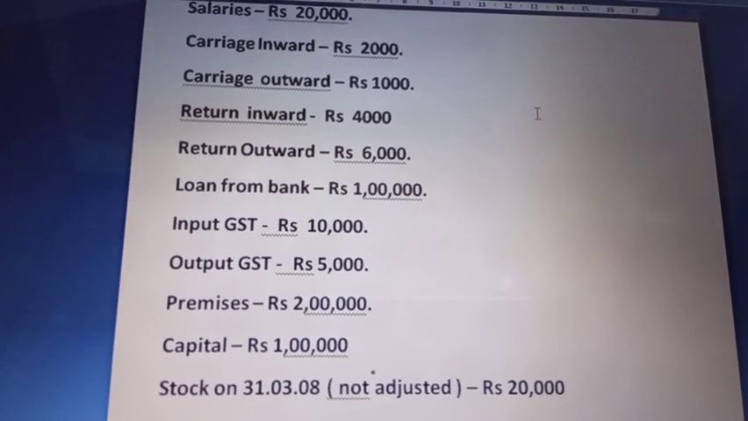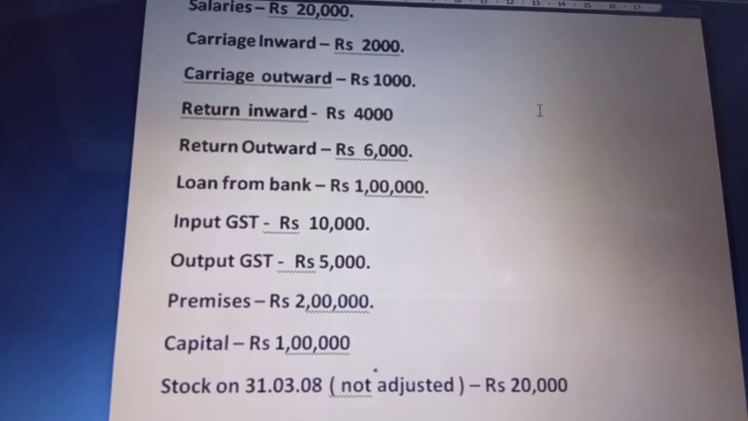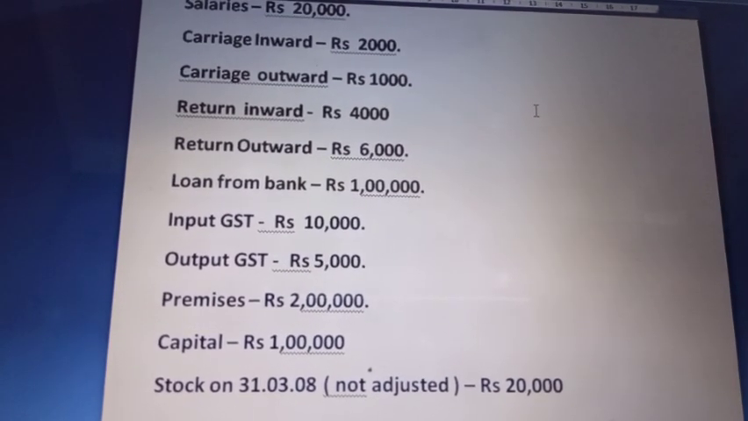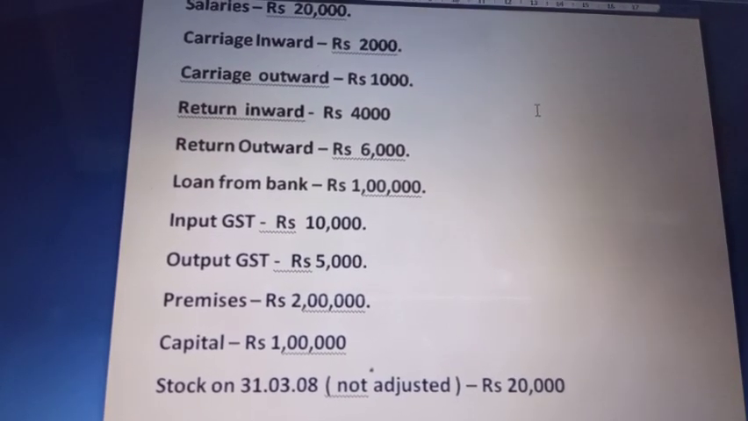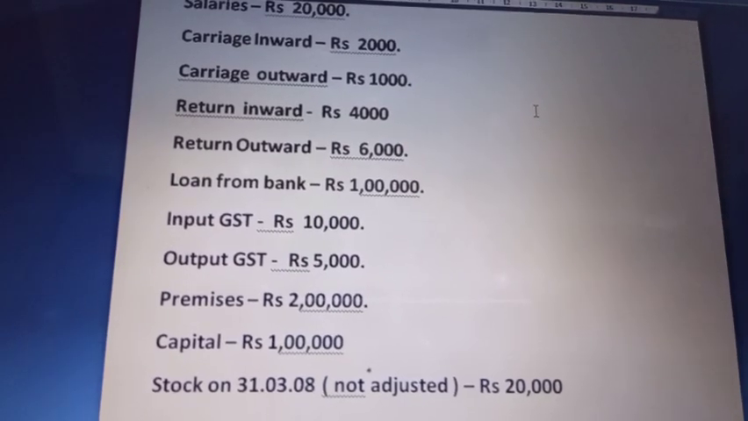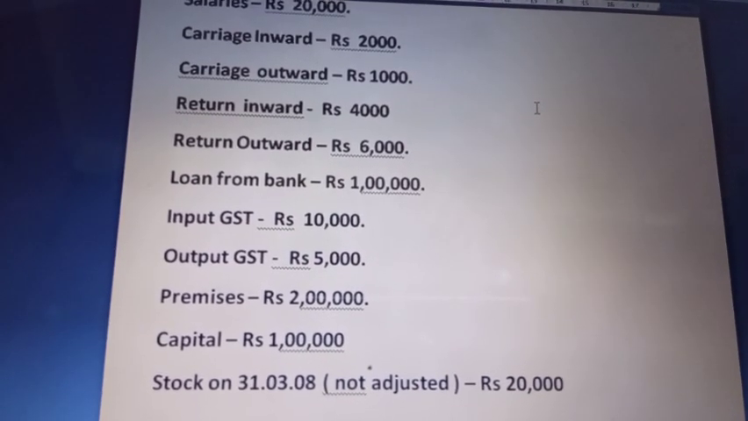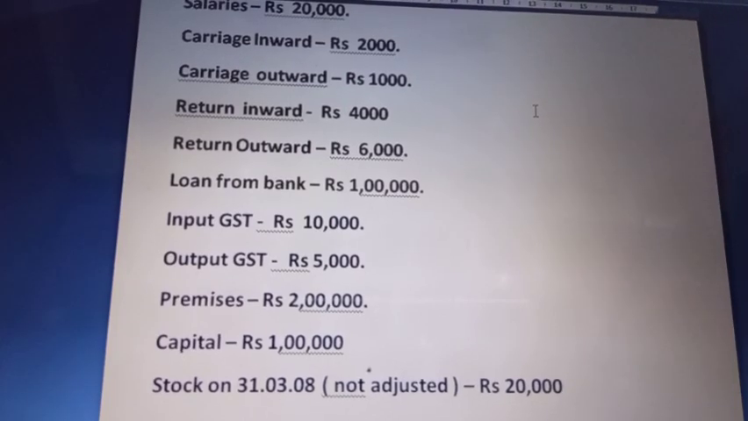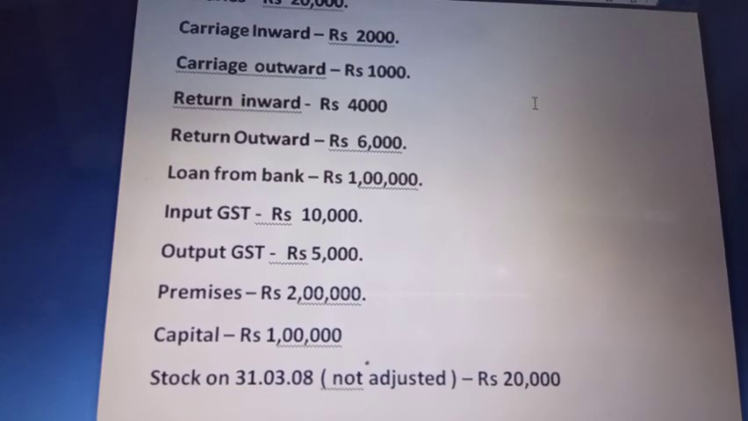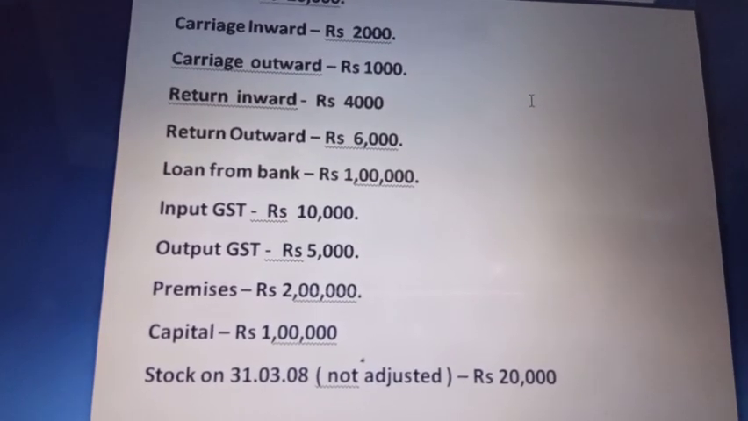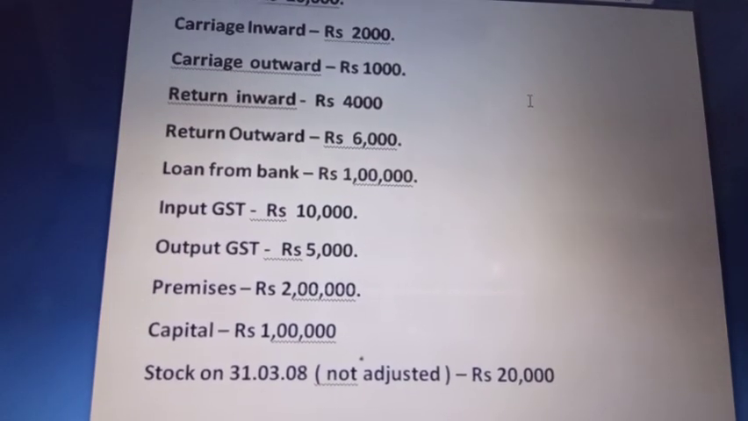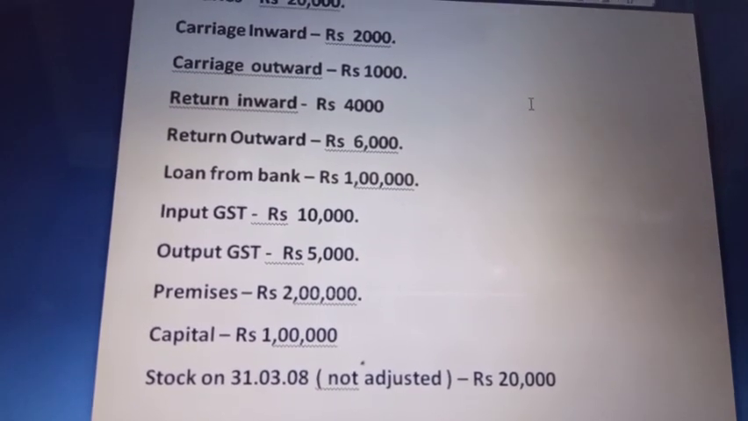Then we have loan from bank. This loan liability will be recorded on the credit side of the trial balance. Input GST is an expense for us, so it is recorded on the debit side. Output GST, which is collected from the customers, will be recorded on the credit side of the trial balance. Premises means your fixed assets. Premises means some area which you have bought or which you are using, so that is considered a fixed asset and will be recorded on the debit side. Capital of 1 lakh will be recorded on the credit side.